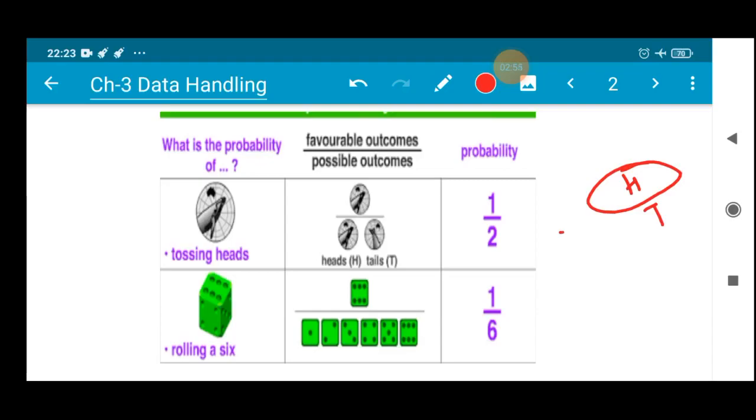So when you flip this coin, the probability of getting or tossing head is half, that is 1 by 2. That means there are two faces, and out of that the probability of getting head is 1 by 2. Similarly, the probability of getting tail is 1 by 2. So in this manner the probability is dealt with. All right, next, I have already given you the example of Ludo, where the probability of rolling a 6 is 1 by 6, isn't it? So this is the basic concept through which probability is dealt.